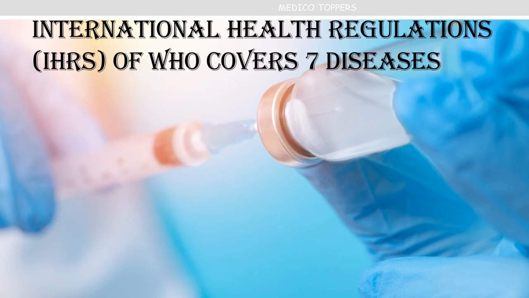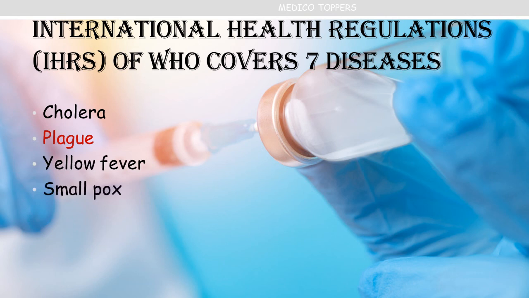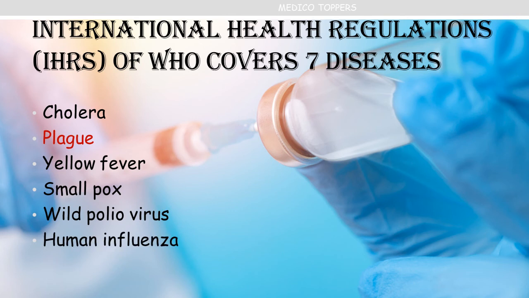And the last thing, the International Health Regulations of WHO cover 7 diseases. We already saw these 7 diseases while going through cholera. Now I am just repeating the same. So cholera is one of the diseases, and plague especially, then yellow fever, smallpox, wild poliovirus, then human influenza. These are the 7 diseases we have to remember, and SARS, which we are going through now.